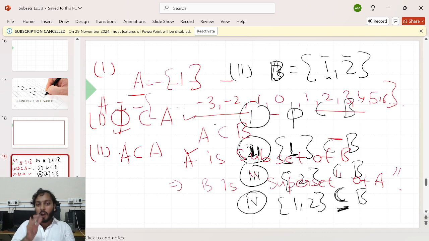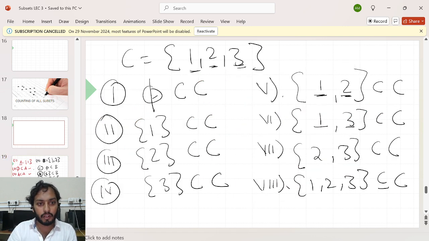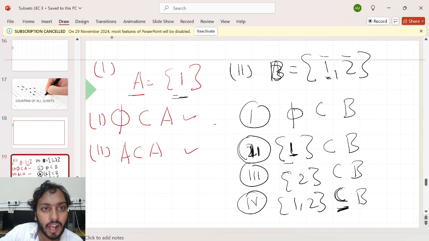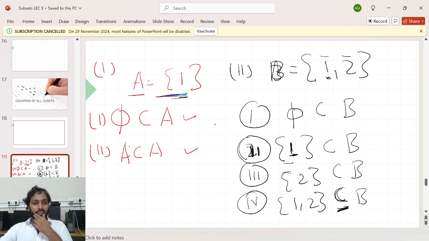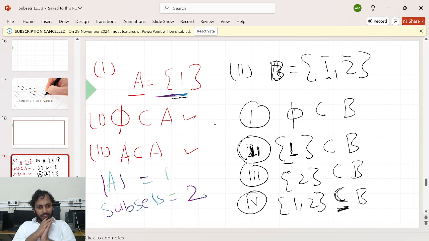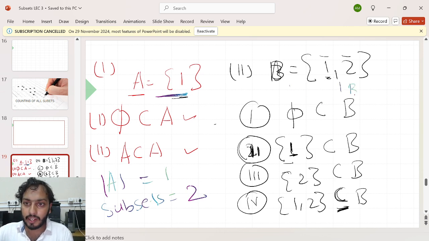Okay, but my point is to count them. My point is to literally count how many subsets you created everywhere. Here, when my parent set contains only one element, how many subsets do you list? Then you create 2 subsets. Am I right? Okay. When my parent set contains 2 elements, 1 and 2, how many subsets can you create?